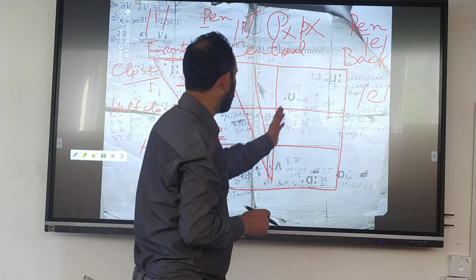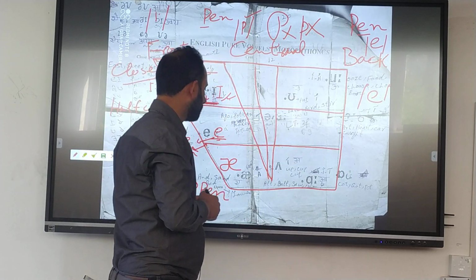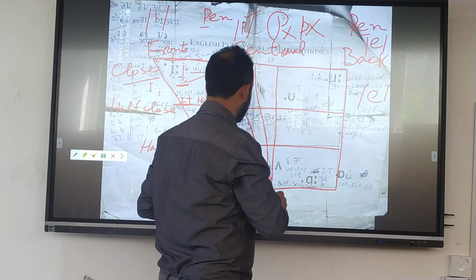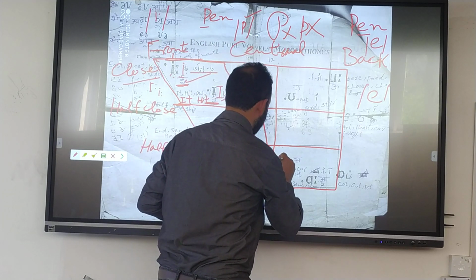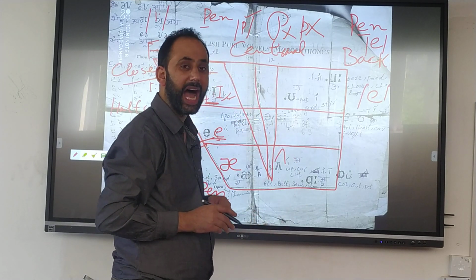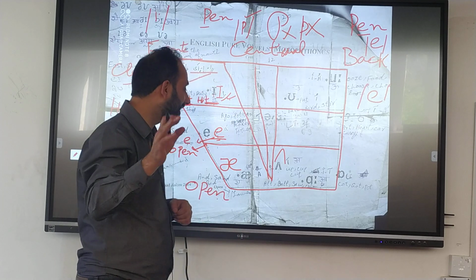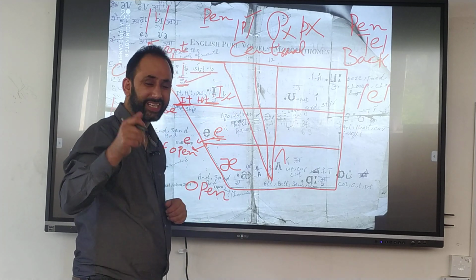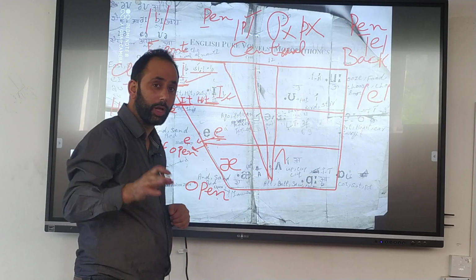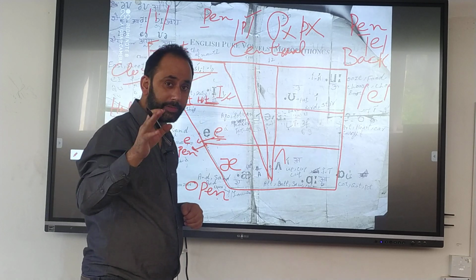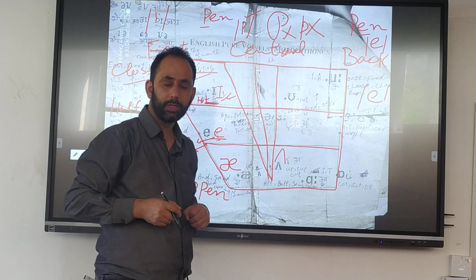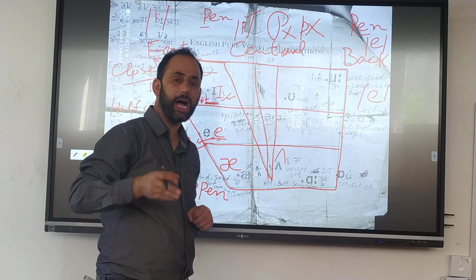And now we will go towards the back and towards the central. In central there comes the one that is like this. A. For example, cut, go, put, no, not put, cut, go, cut, up, cup.